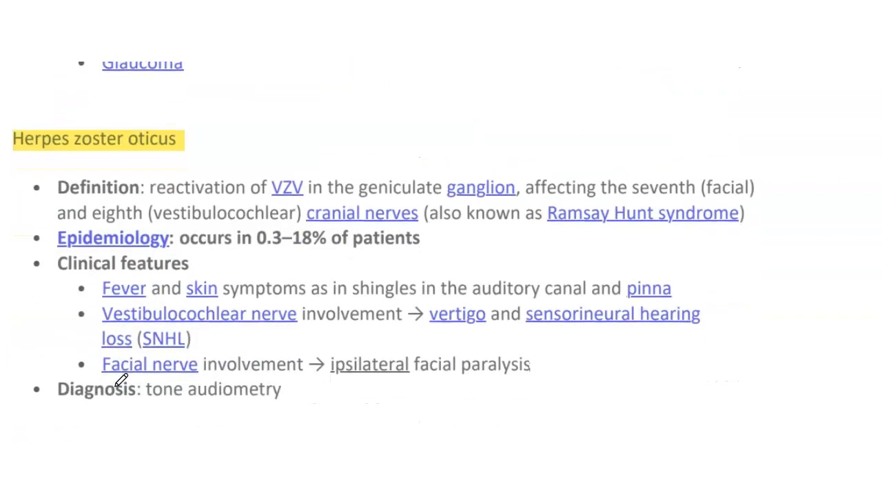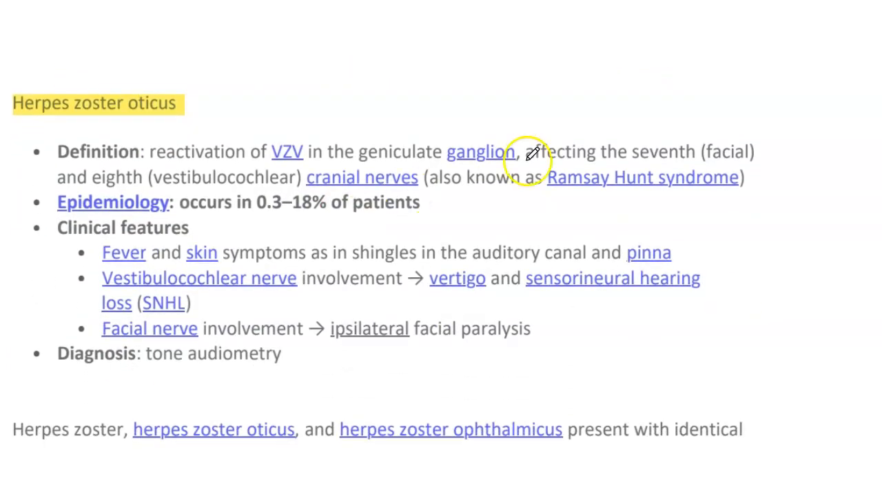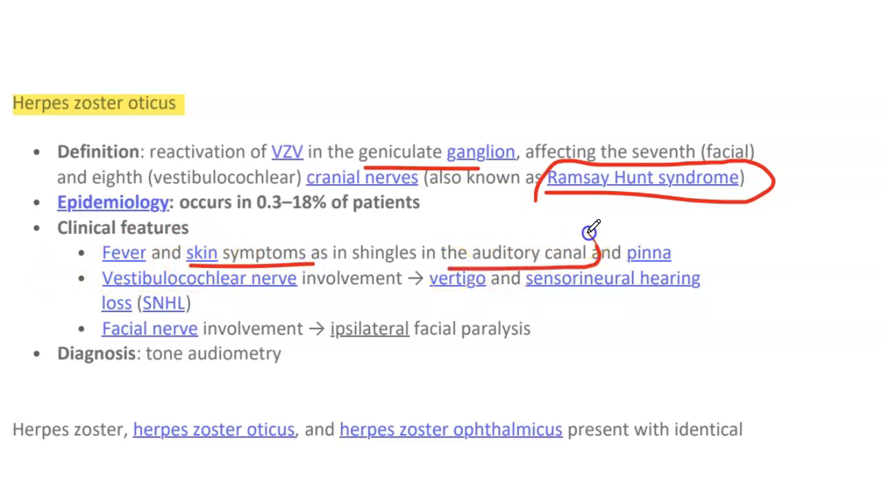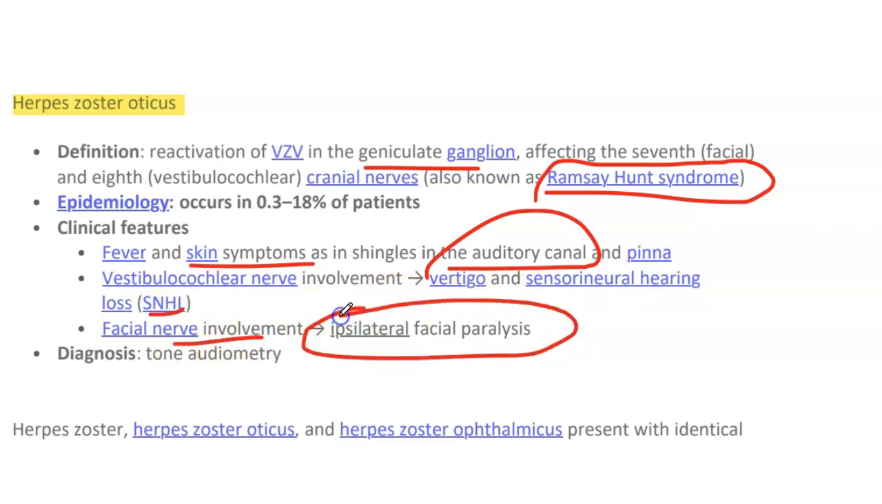Herpes zoster oticus is the reactivation of VZV in the geniculate ganglion, affecting the 7th facial and 8th vestibulocochlear cranial nerves, also known as Ramsay-Hunt syndrome. Clinical features: we have fever and skin symptoms as in shingles. These will be present in the auditory canal and pinna. Vestibulocochlear involvement will lead to vertigo and sensorineural hearing loss, and facial nerve involvement will lead to ipsilateral facial paralysis.